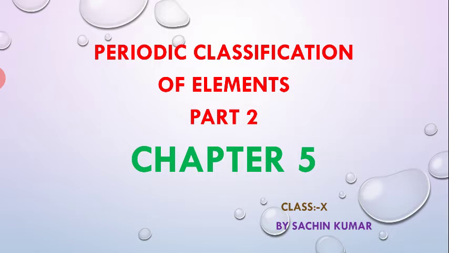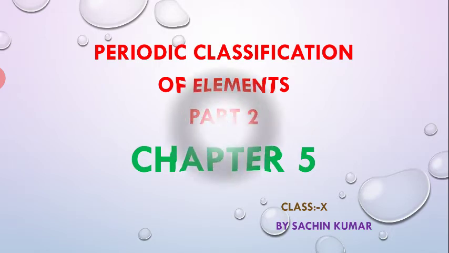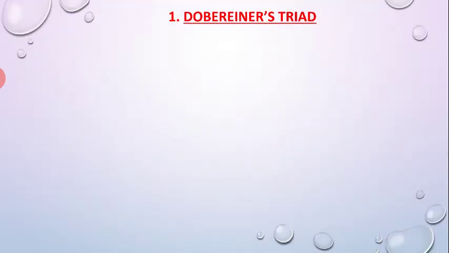So in this part, we will discuss the attempts made by scientists to classify the elements known during their time. The first, most highlighted or prominent attempt made by a scientist was the Dobereiner triad.